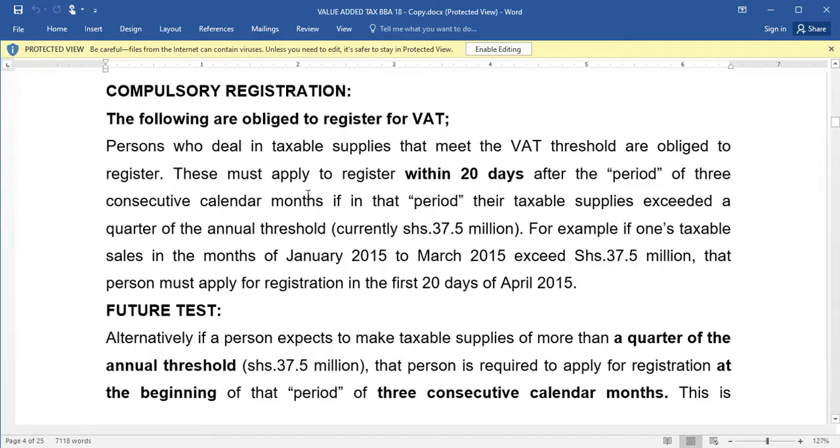For example, if one's taxable sales in the months of January to March exceed 37.5 million, that person must apply for registration in the first 20 days of April 2015. That is what we call compulsory registration.